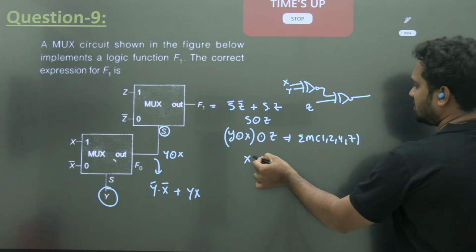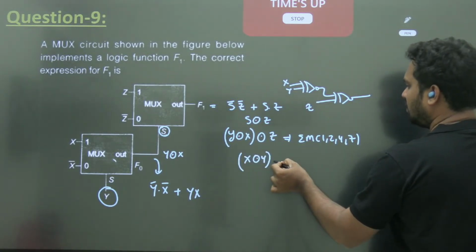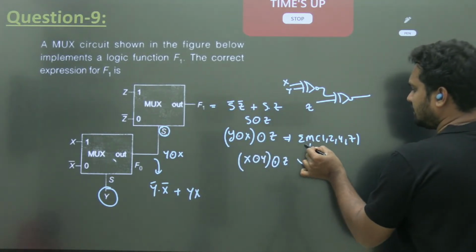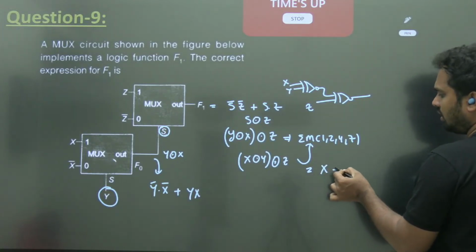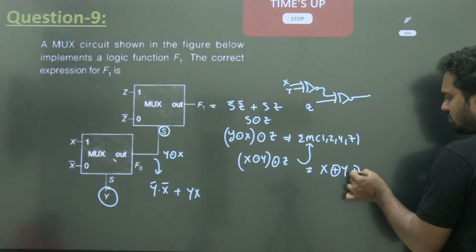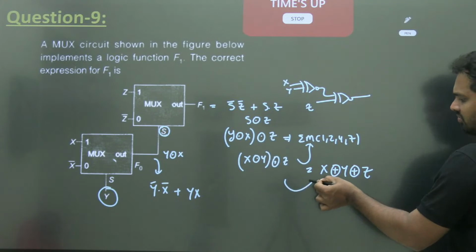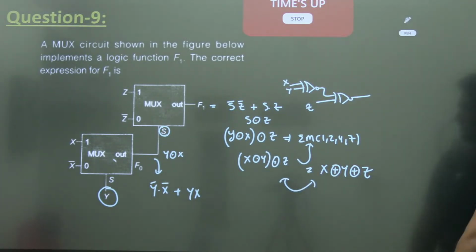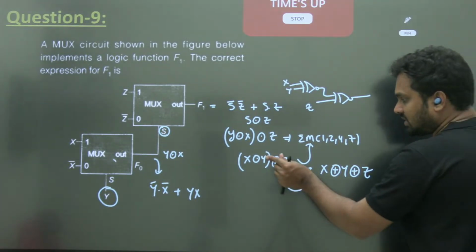Okay, x nor with y, then x nor with z is the answer. It is also equal to x XOR y, XOR z. You check it at home if you want. Both will give you the same answer. But you should do x nor y first.